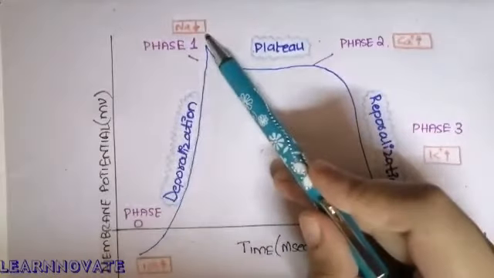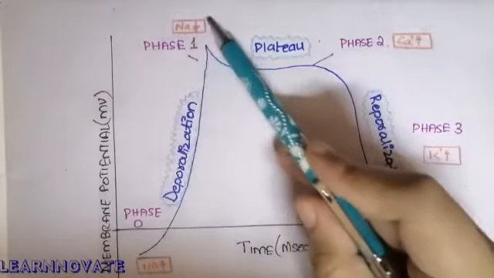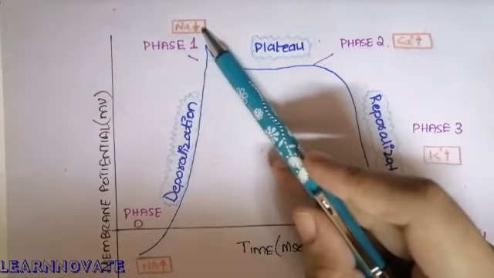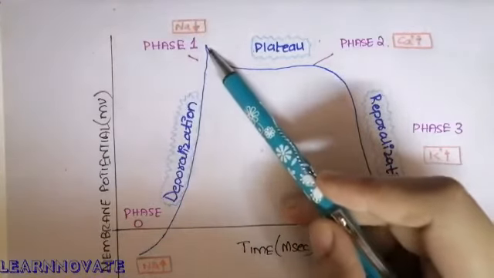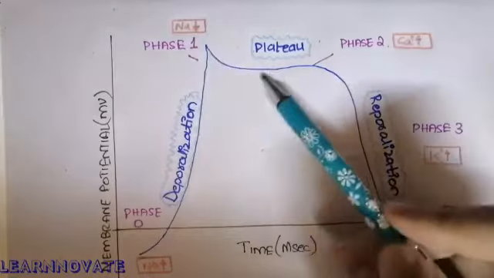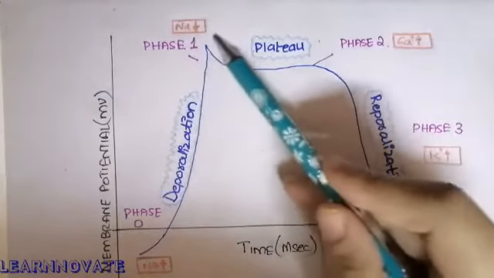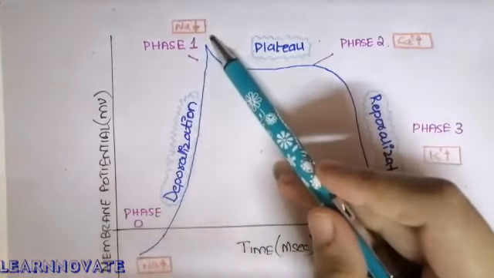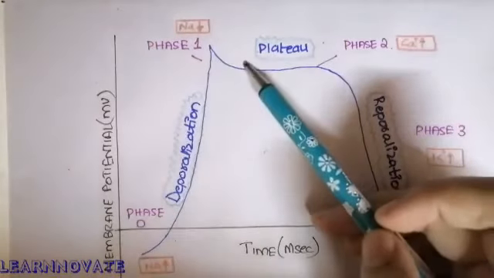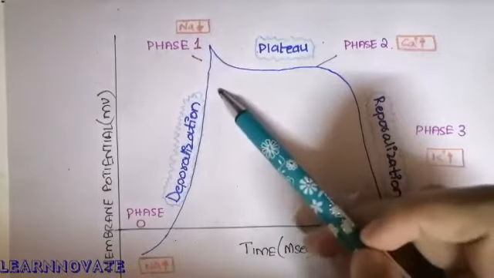That's why here the downward arrow is shown. The sodium channels are closed and the sodium concentration decreases. That's why the membrane potential becomes somewhat negative. And now what happens is the opening of the calcium channels, and this is the stage of phase 1, where there is a closing of the sodium channel and an opening of the calcium channel, plus a slow opening of the potassium channel at that level.